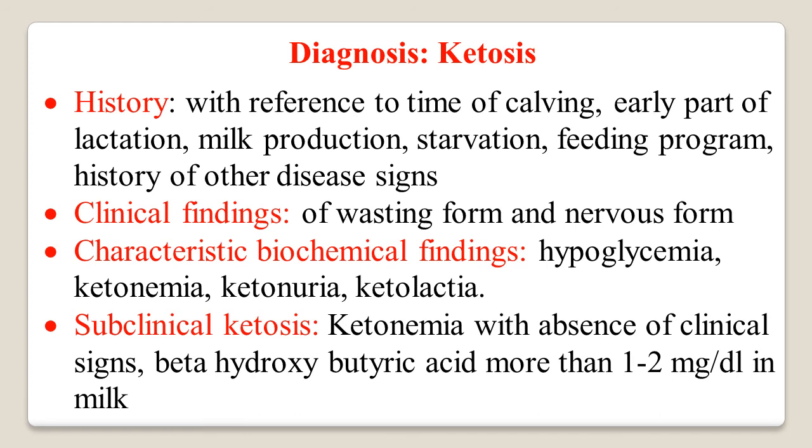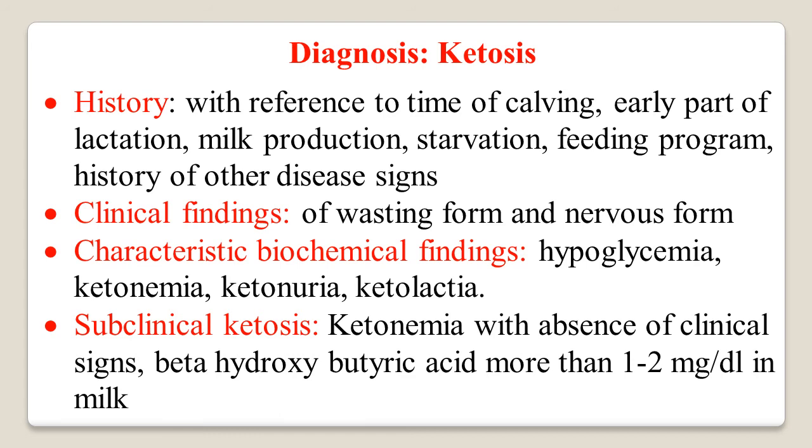In subclinical ketosis, generally there are no clinical signs. There is ketonemia, but there is absence of clinical signs. Remember, ketone is present in the blood and the level of beta hydroxybutyric acid in the milk is more than 1 to 2 milligram per dl.